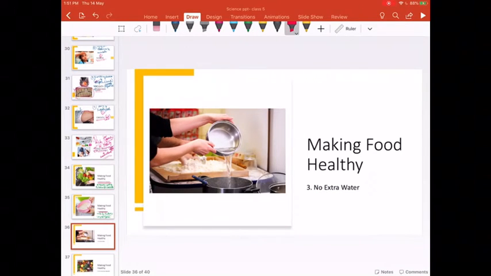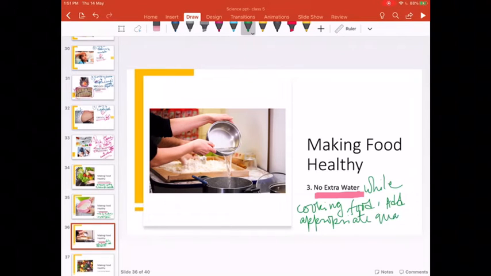Next. Third, how to make your food healthy. You should not add too much water. No extra water must be added to the food while cooking food. Add only appropriate quantity of water. Why?